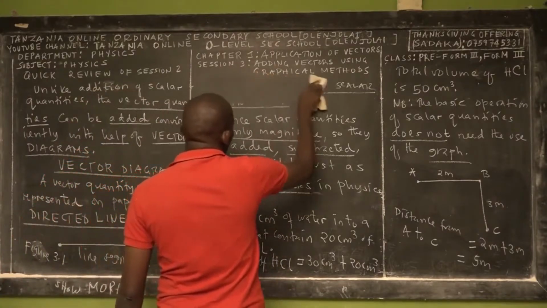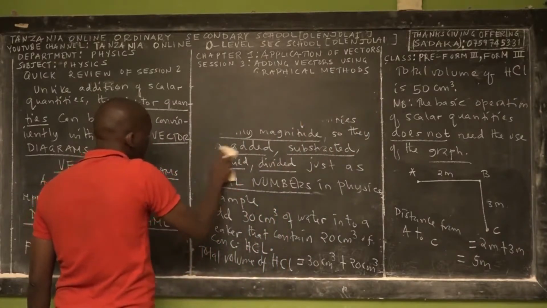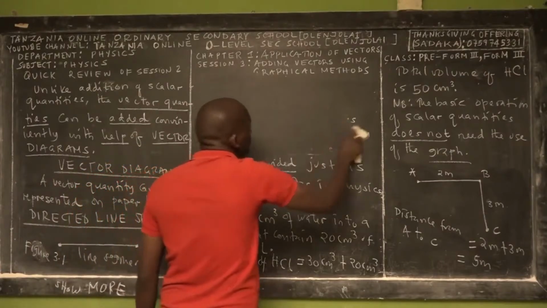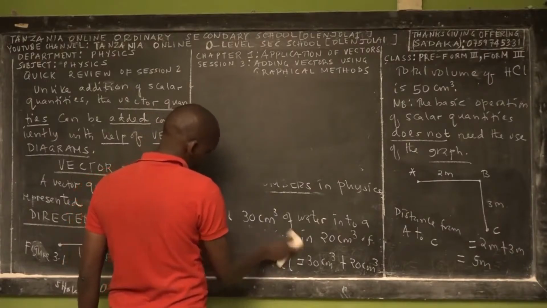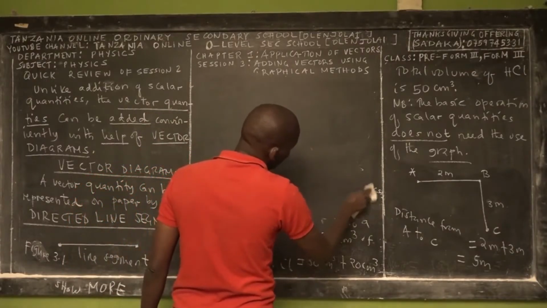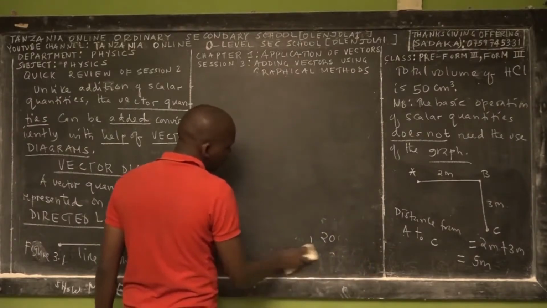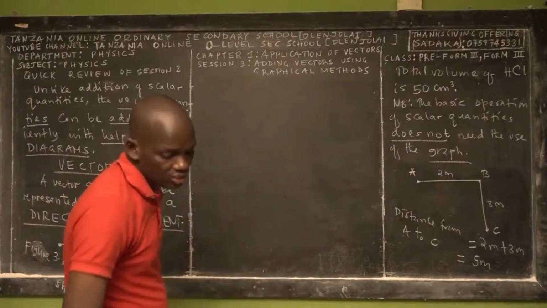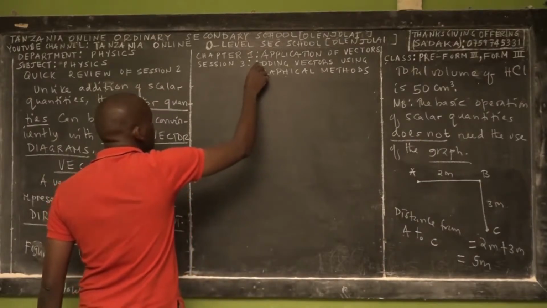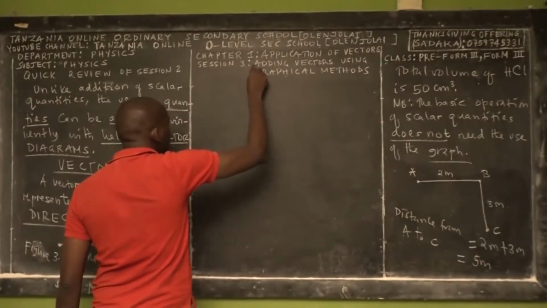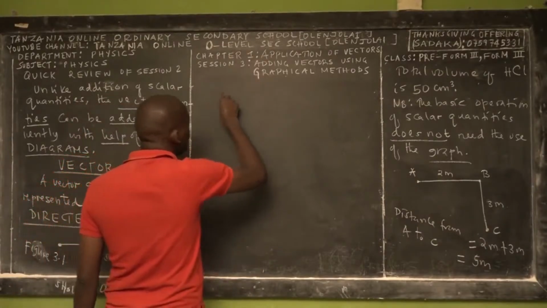So again, what do we focus on? A directed line segment. The graphs we are going to learn in session 3, session 4, session 5, possibly even session 6, will be representing directed line segments. So the directed line segment is this.